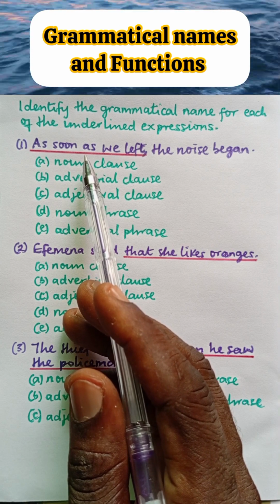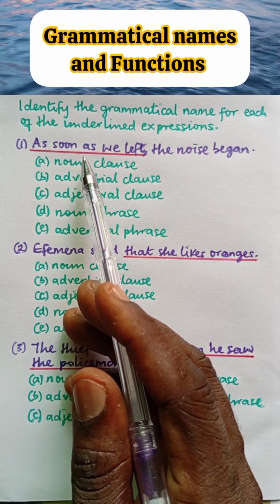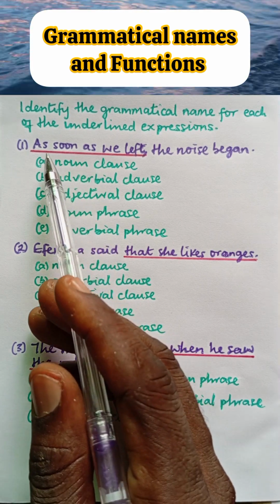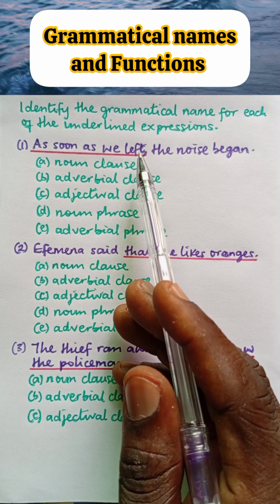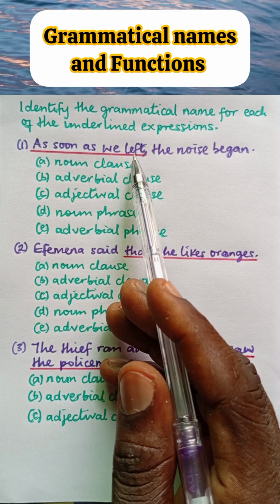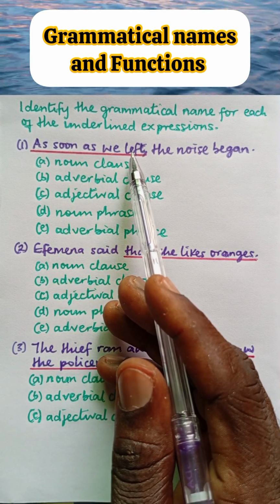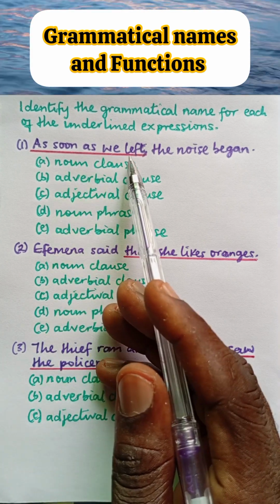On the other hand, a clause contains a finite verb and a subject. Now, looking at this underlined expression, there is a finite verb which is left, and the subject of this verb is we. So since this expression contains a verb and a subject, it is therefore a clause.